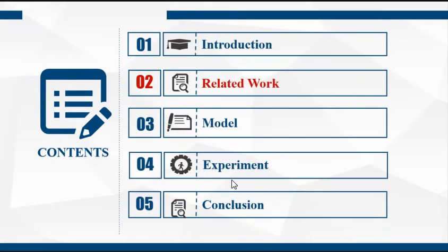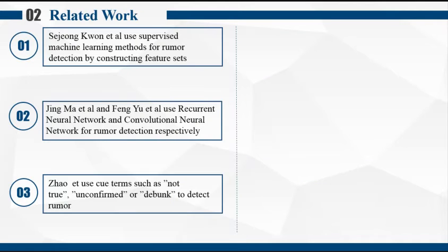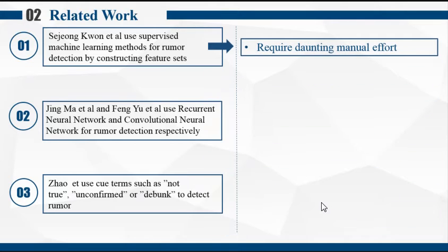After the introduction, I'm going to introduce the related work. The first type of automatic rumor detection model is based on feature sets. For example, some researchers use supervised machine learning methods for rumor detection by constructing feature sets. The shortcoming of them is the requirement of daunting manual effort.